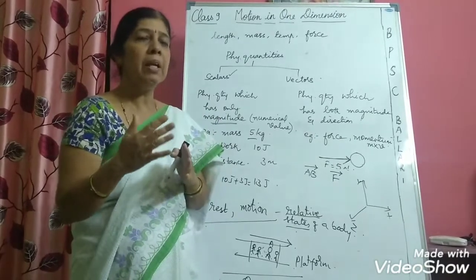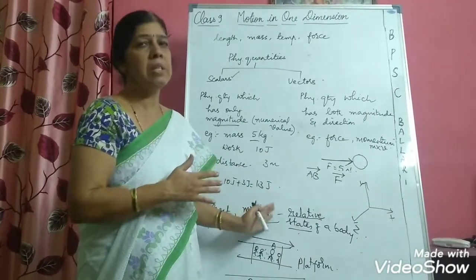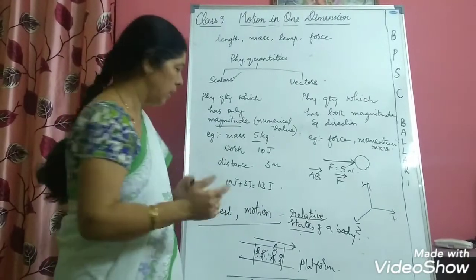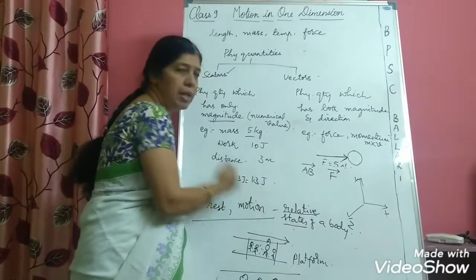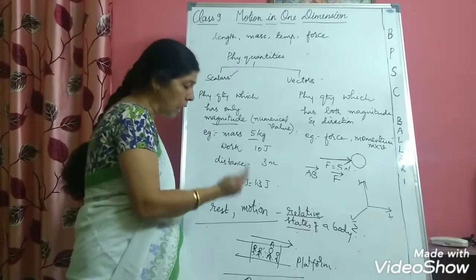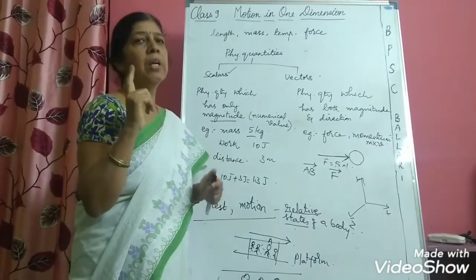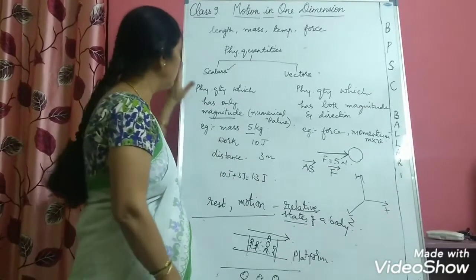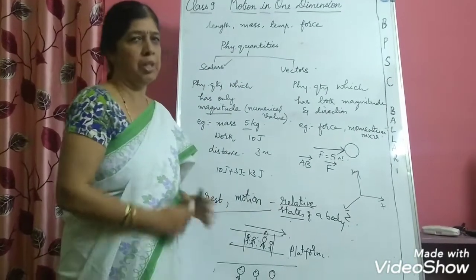But what is happening here? You are moving in the train. You are in motion and you are comparing yourself with the objects outside. That's why always remember that these two states, rest and motion, are called relative states of a body. Without comparing one body with the other, you cannot tell whether the body is actually moving or not. So this is about scalars, vectors and rest and motion.